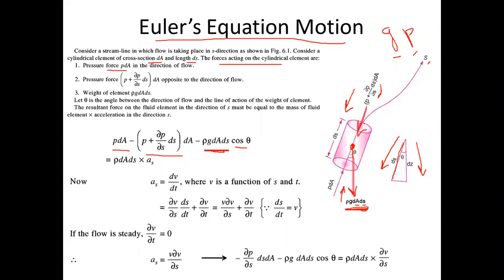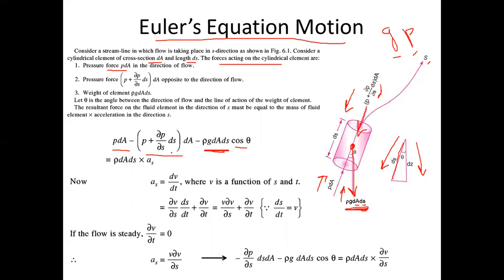So both are the same vectors. Fine. So this weight component will also be negative. Only the forces in this direction are taken to be positive. Forces in the upper direction are taken positive, forces in the downward direction are taken negative. So that is how you can balance these forces, the pressure force and the weight.